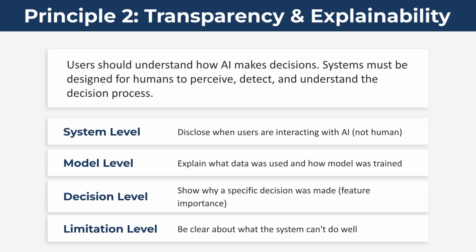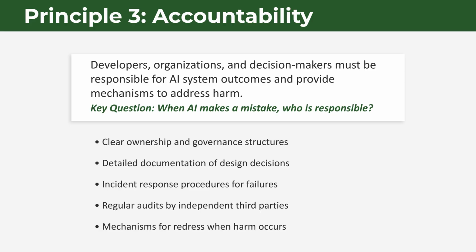Principle 2 is transparency and explainability. Users need to understand how decisions are made. This means disclosing interaction with AI, explaining the model's training data, showing why specific decisions were made, and being clear about the system's limitations. Principle 3 is accountability. Organizations and decision-makers must be responsible for AI outcomes. Key requirements include clear ownership, detailed documentation, incident response procedures, regular audits, and mechanisms for redress.